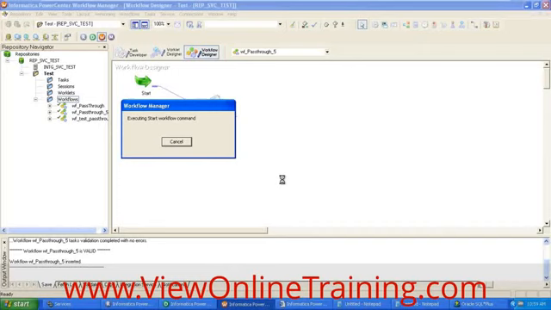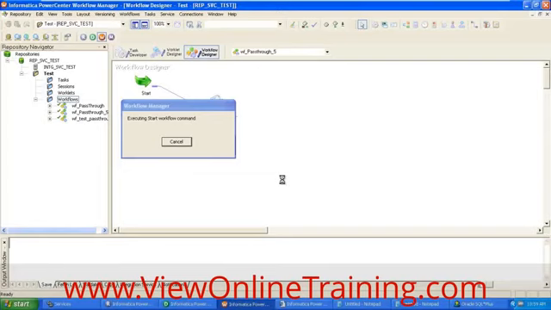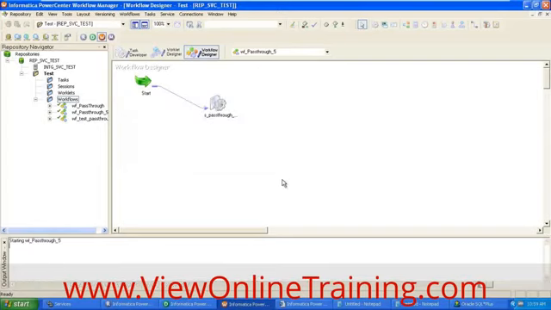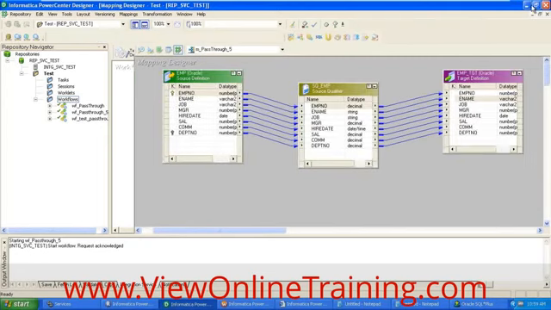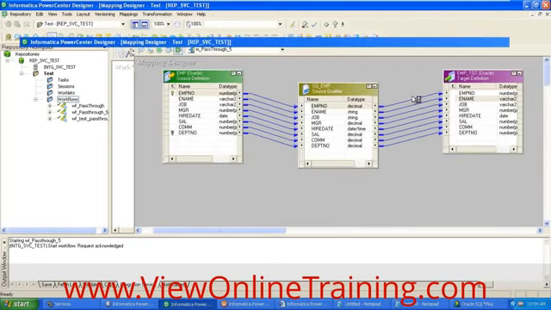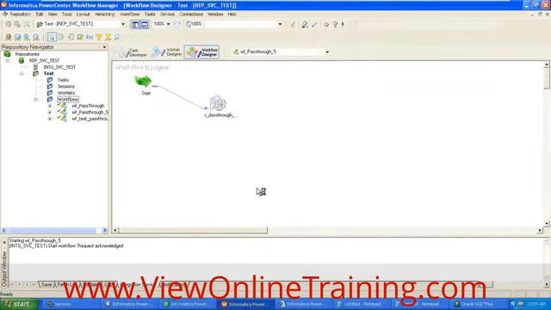At this point of time the code is executed, that means the mapping is going to execute. This session will retrieve all the mapping related information, and then it connects to the source database and retrieves all the logic we mentioned in the mapping. Using that logic, it will retrieve the data, transform it, and load the data into the target.